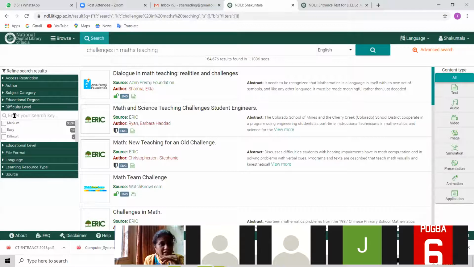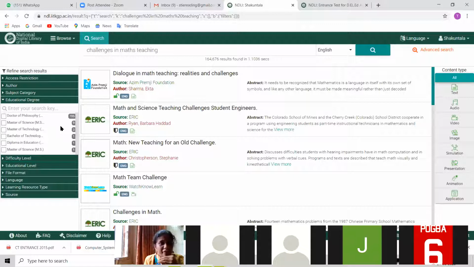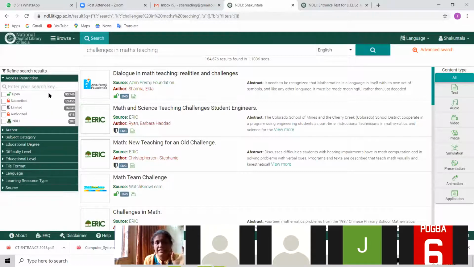or their educational level also. Difficulty level also, they have made 3 difficulty levels. Educational degrees also: what kind of information you want for doctoral studies, diploma in education, or master's studies. Then subject also, they have classified again. Author access, this I have shown you. So I think now you all are clear on how to do subject search, how to browse, how to apply all these filters, and how to get registered on NDLI.